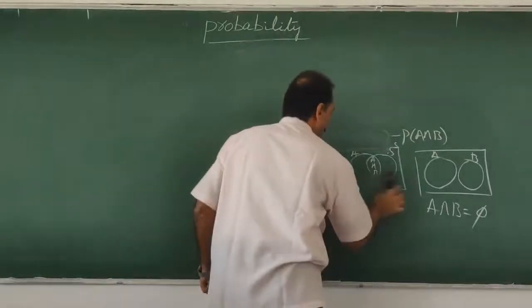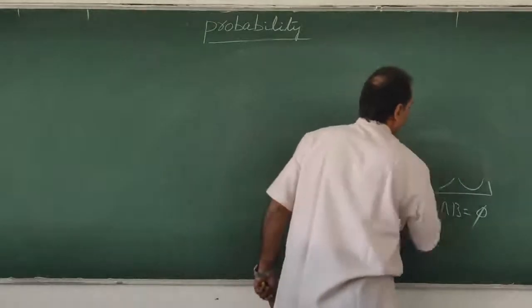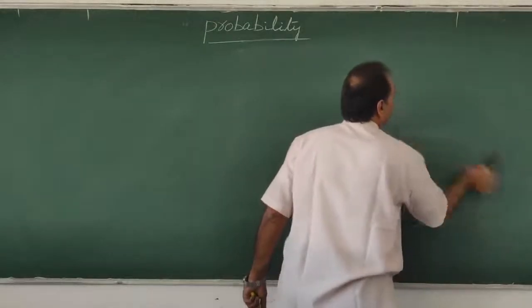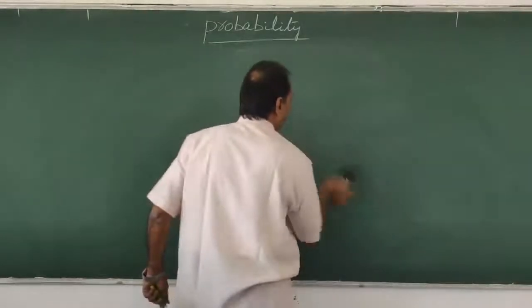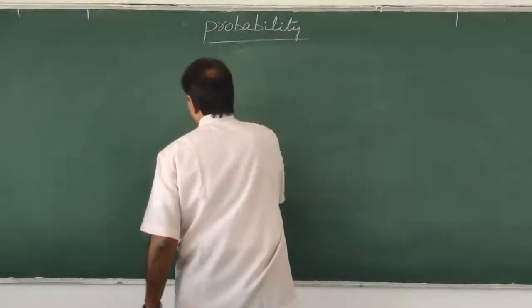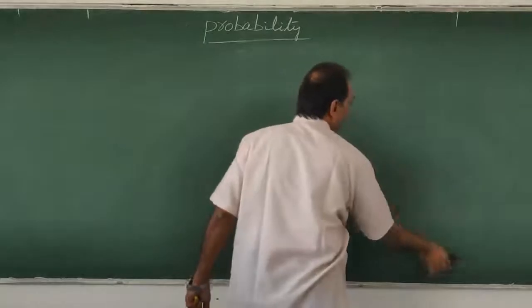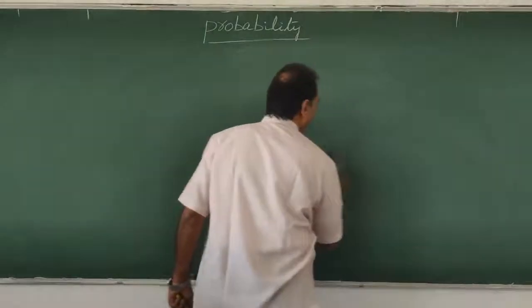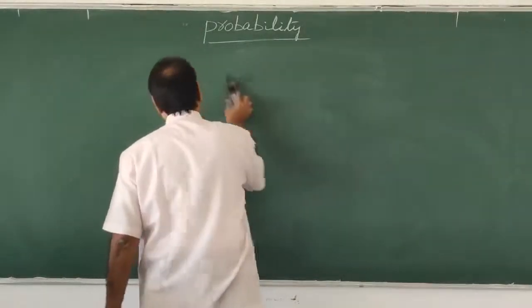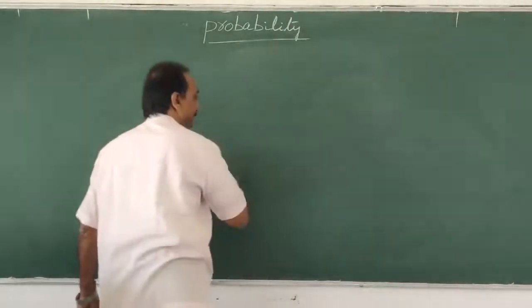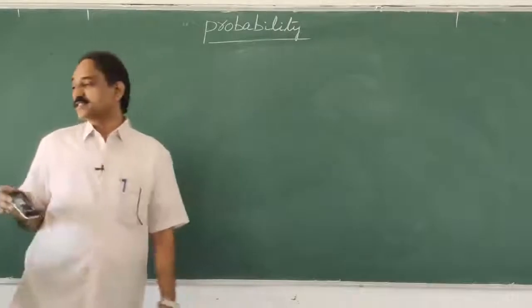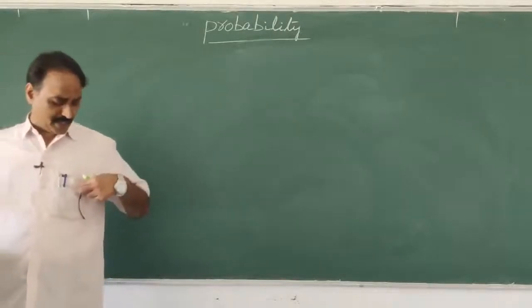The second year continuation is there. What is in second year? Now, in second year, because the initial part and some properties are already done, we are moving into conditional probability. That is very, very important in second year.